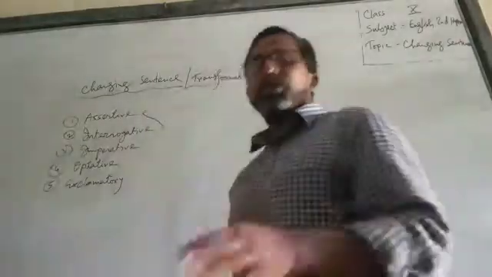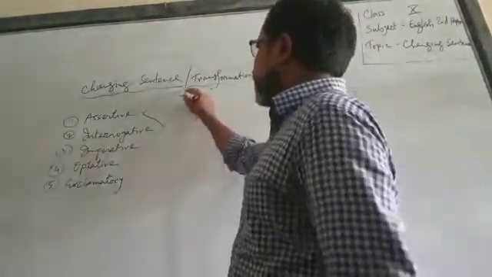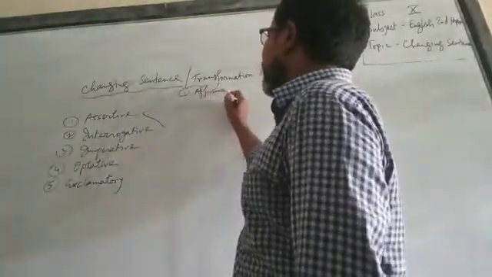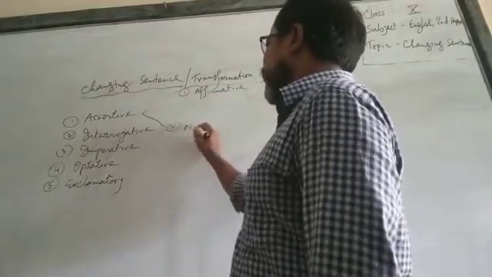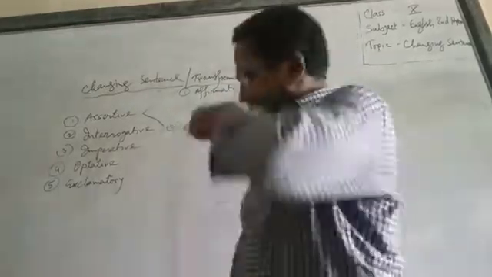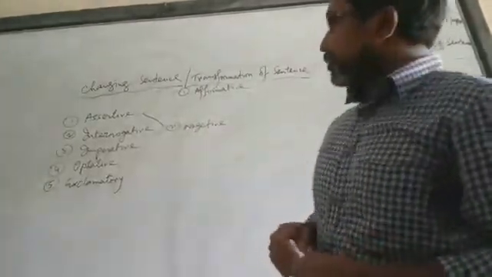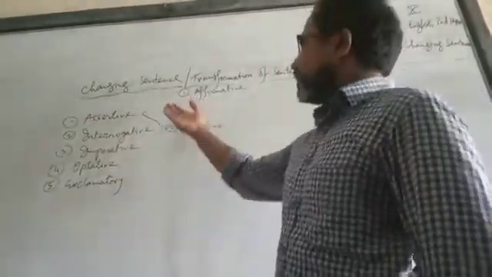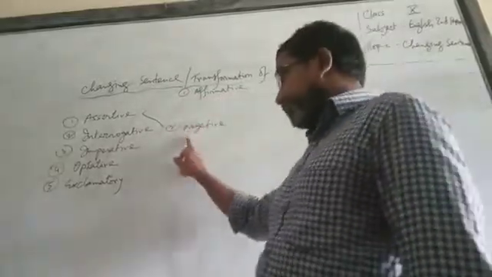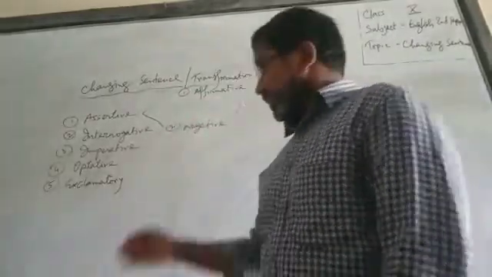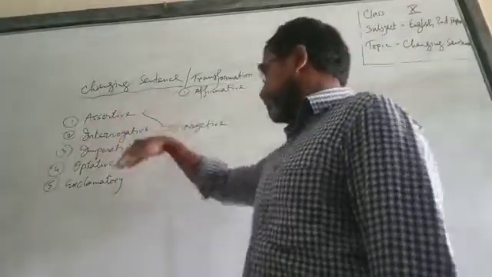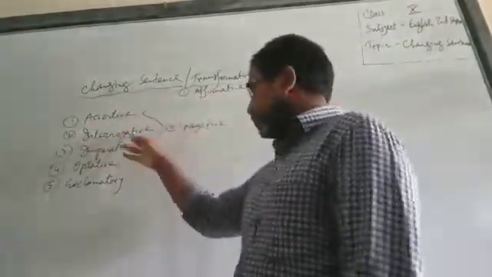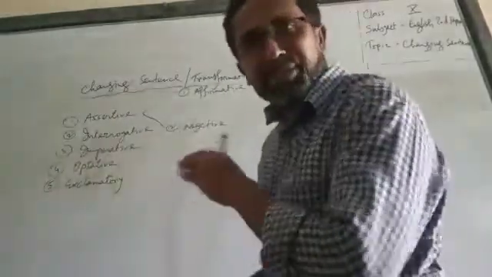An assertive sentence is divided into 2 parts. That means an assertive sentence has 2 parts. One is affirmative and another one is negative. Today I will teach you how to transform the sentence from affirmative to negative. Then in the next class I will teach you how to change sentences from negative to affirmative. Dear students, have you written this? Okay. Thanks.